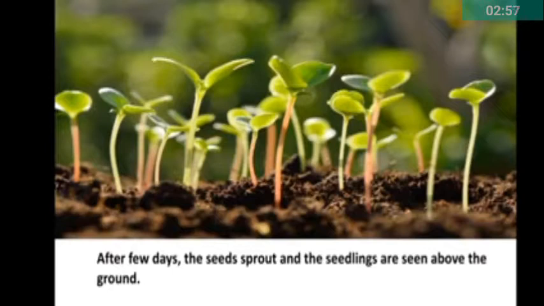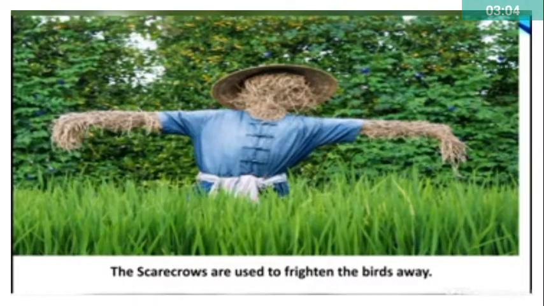After a few days, the seeds sprout and the seedlings are seen above the ground. The laborers have to be paid to remove the weeds from the field, and the grains form and the ears grow fuller. At that time birds come in flocks to eat the tender grains. That's why scarecrows have to be set up and slingshots used to frighten the birds away.